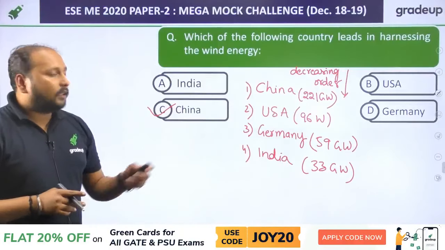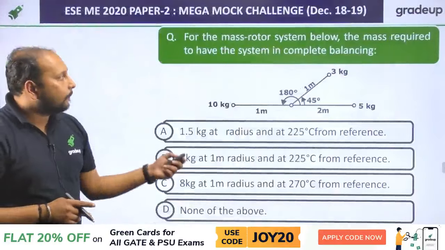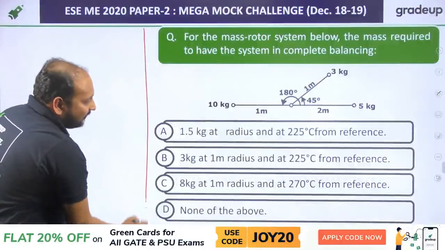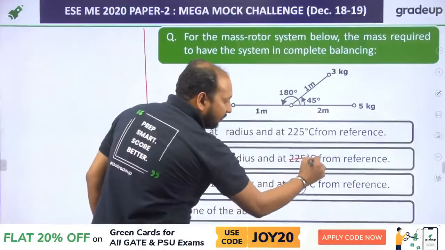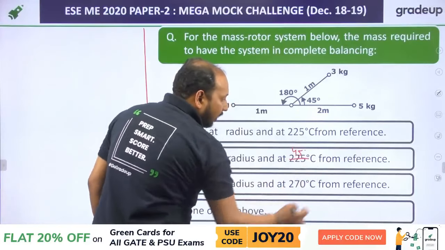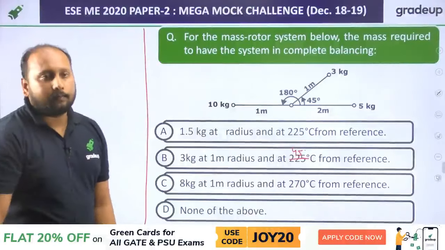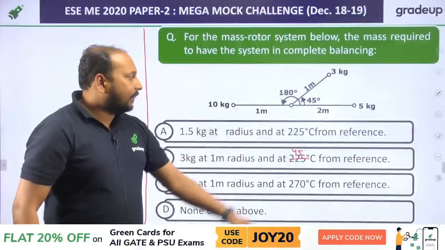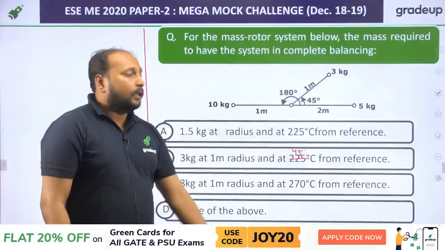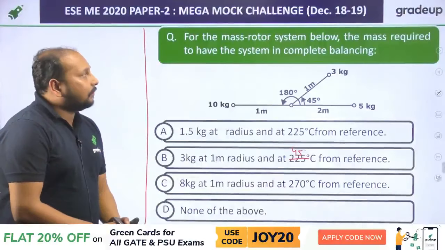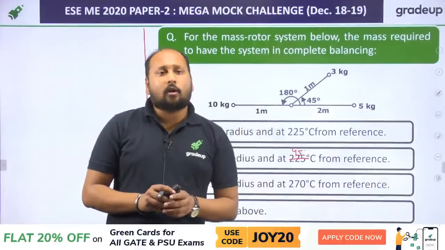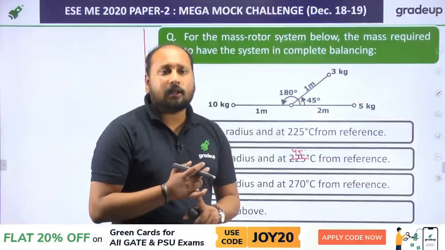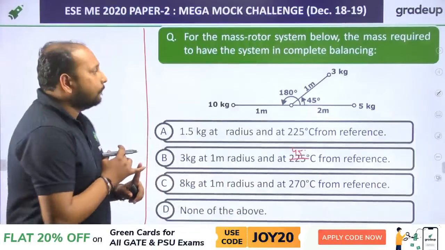Yes, any doubt in this? Okay, next question. There is some slight changes in this option. You might have seen these options. This is basically 45 degree, or else both the option A and B would be correct. Clear? Now, in this question, there is a mass rotor system. The mass required to have the system being complete. This topic is again from theory of machine, from balancing topic.